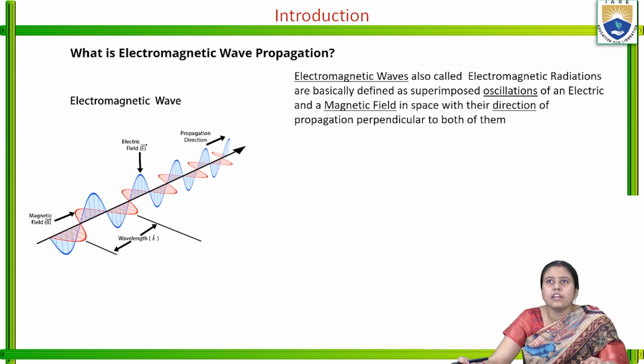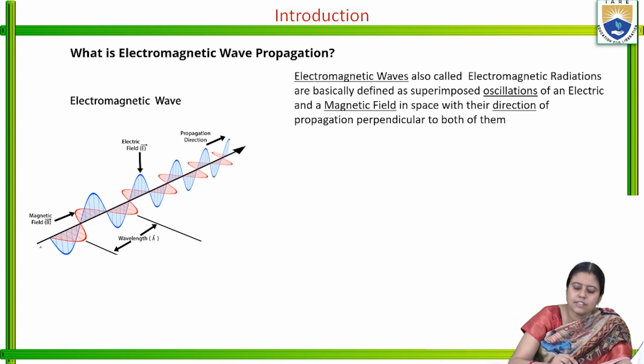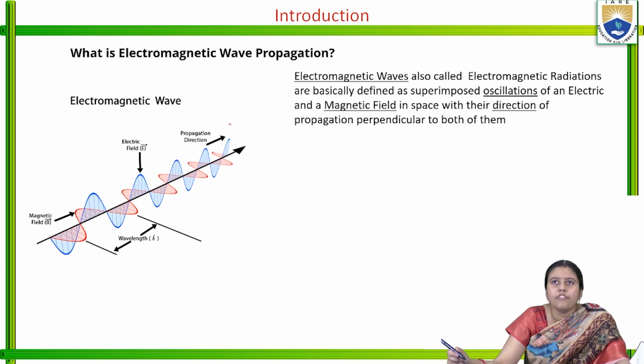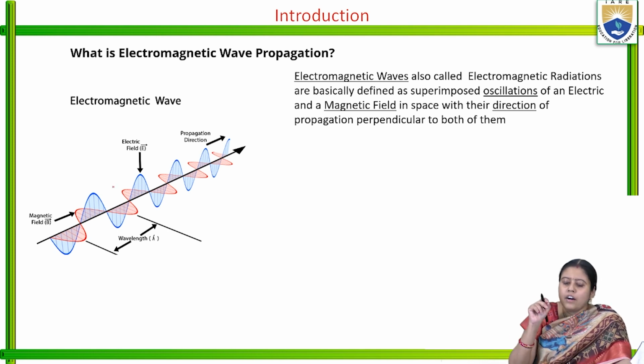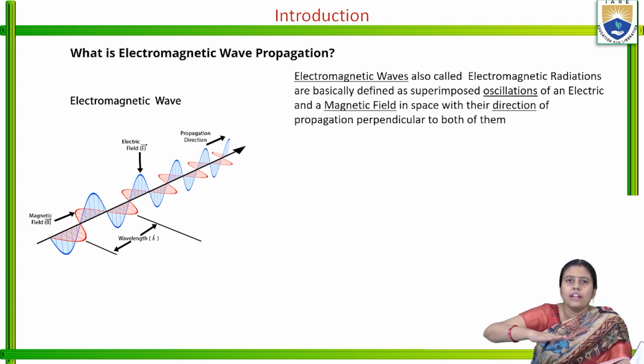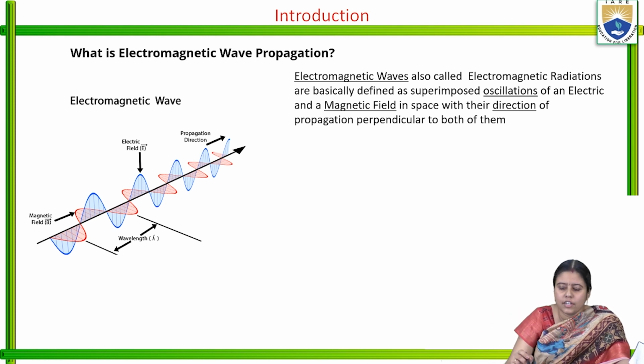Electromagnetic waves, known as electromagnetic wave radiations, are basically defined as superimposed oscillations of an electrostatic wave and a magnetic field. What is this? You can see this figure. First of all, we have one electrostatic wave. The electromagnetic wave is transverse in nature. It will not go parallel to the ground or perpendicular to the ground. It is transverse in nature.